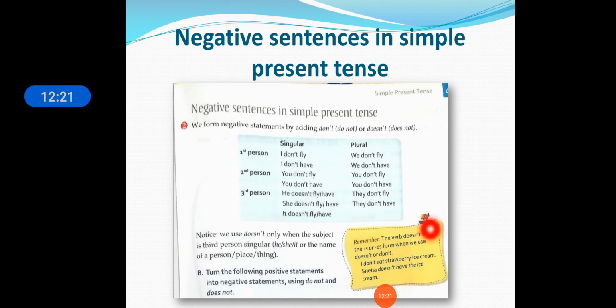I don't eat strawberry ice cream. Sneha doesn't have the ice cream. Now Sneha is also a third person, so we will use "doesn't" here. Notice we use "doesn't" only when the subject is third person singular: he, she, it, or the name of a person, place, or thing. For example, if a name is given, Sneha, Ruti, we will use "doesn't" here.